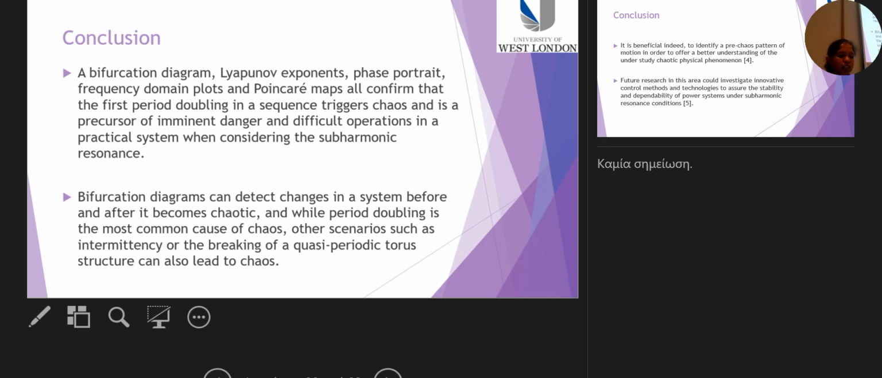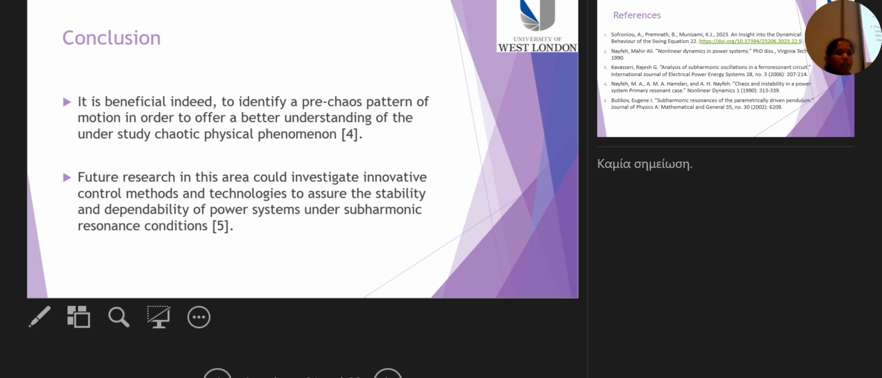It is also important to note that the bifurcation diagrams do examine pre-chaotic and post-chaotic changes in a dynamical system. So it is beneficial indeed to identify a pre-chaos pattern of motion in order to understand the chaotic physical phenomena. And the aim of this paper is to complement current literature of this module and be utilized in power systems, while gaining a better understanding of the underlying swing equation. In future, we also want to consider quasi-periodicity to understand more about the stability of the swing equation.